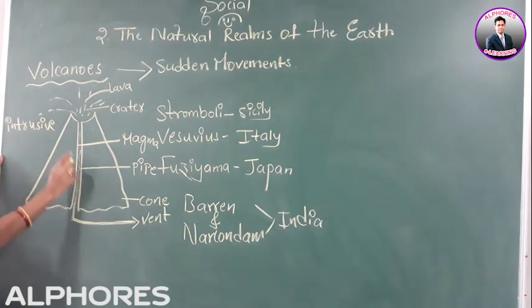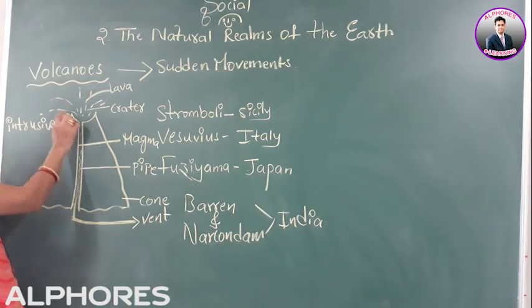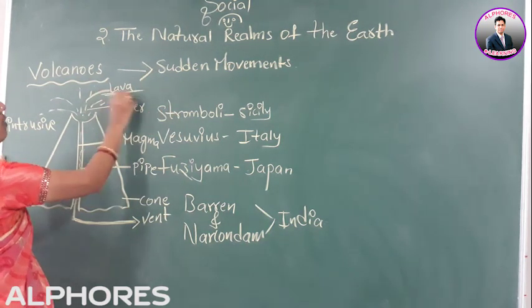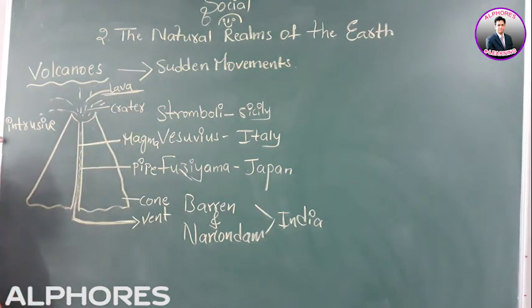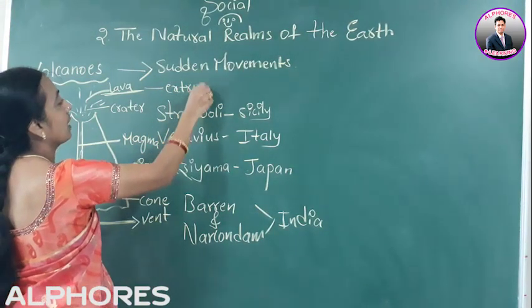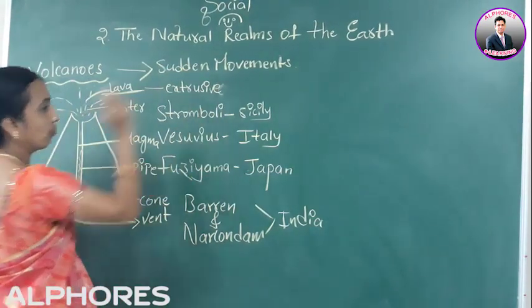Then some of the magma will flow up to the crater bowl. This is called the crater bowl, and from here it emits out. Then only we will call it lava. Then it results in the formation of extrusive landforms. How? Later I will explain to you.